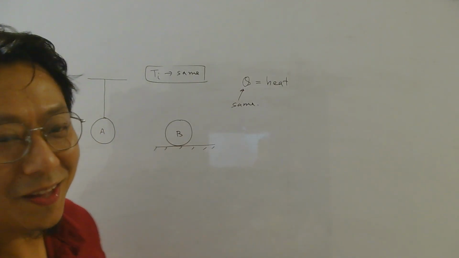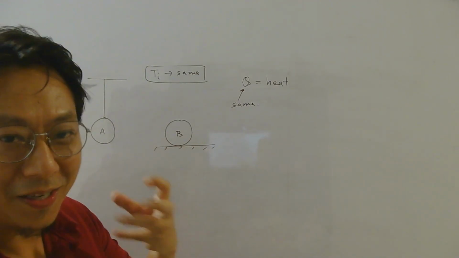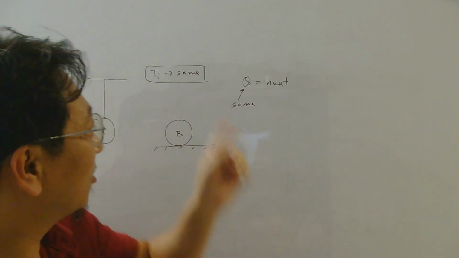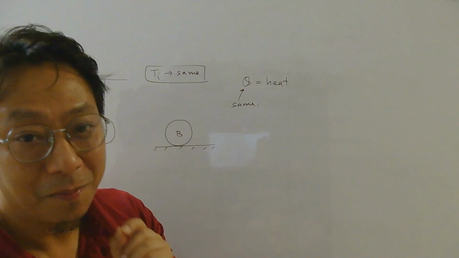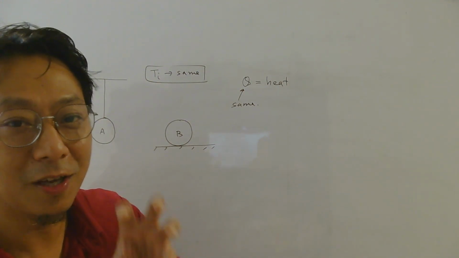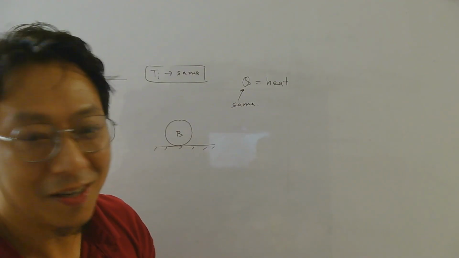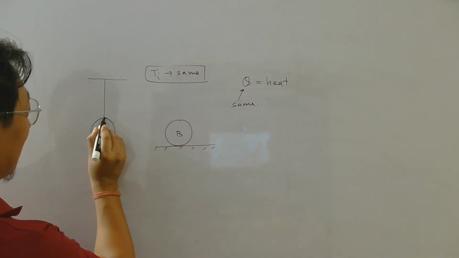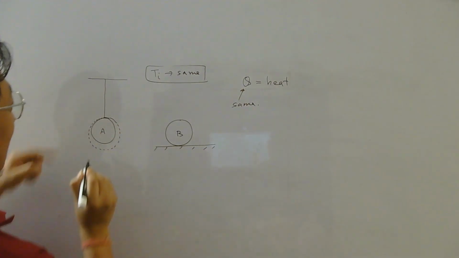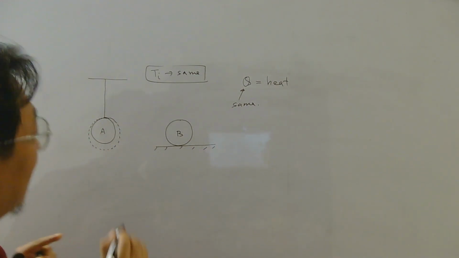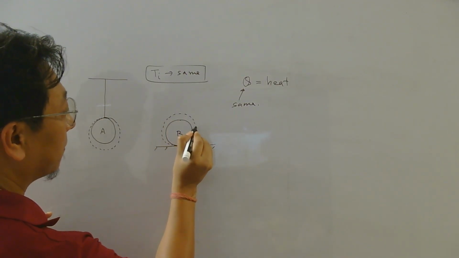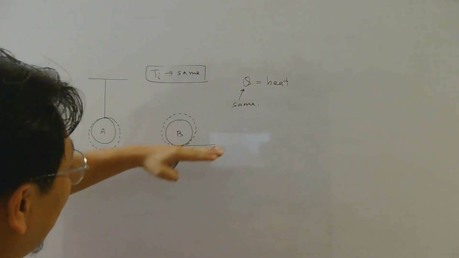So some students think that okay, heat supplied is same, material is same, specific heat will be same, so final temperature also will be same because initial temperature is same. But they are missing something, and that is as you heat the system, there will be expansion, isn't it? And this will expand this way because the string we are assuming is fixed, and this will expand this way, right? Isn't it? Because the floor is fixed.